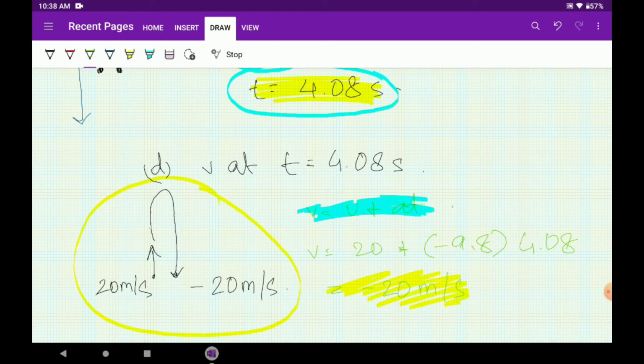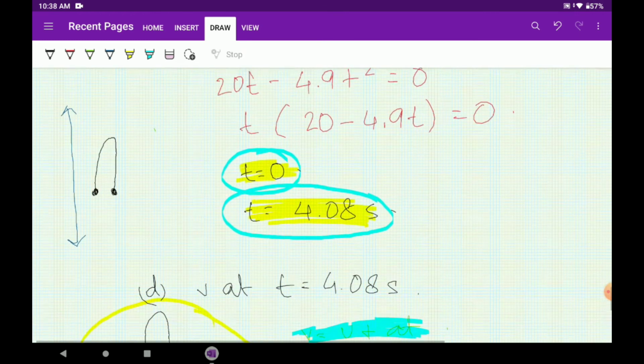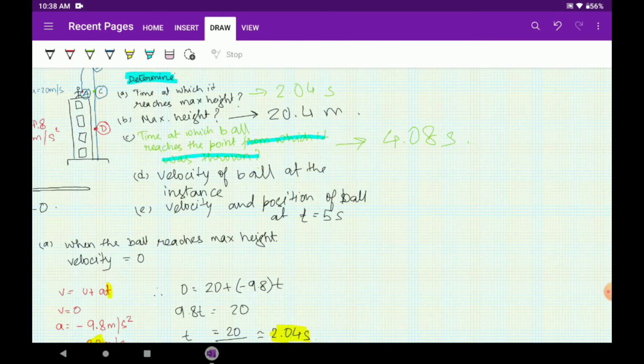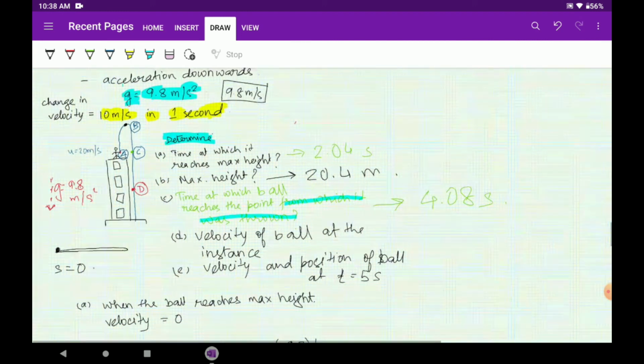Now, what is the next question which we had? Probably the last question. Yes, velocity and position of the ball at t equals 5 seconds. This is interesting. So what do we have here now? Tell me how we will be proceeding with this. I am giving you some time. You think about it. You can pause the video as well, and then we will be proceeding.